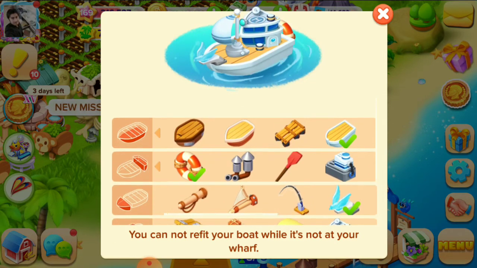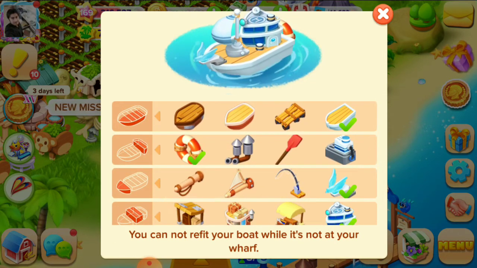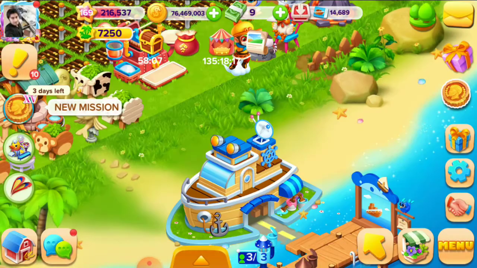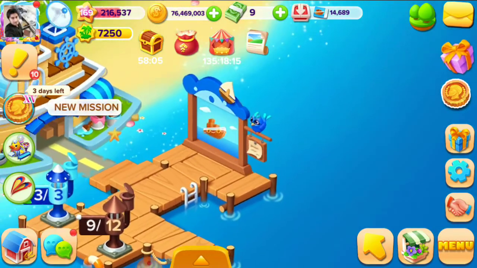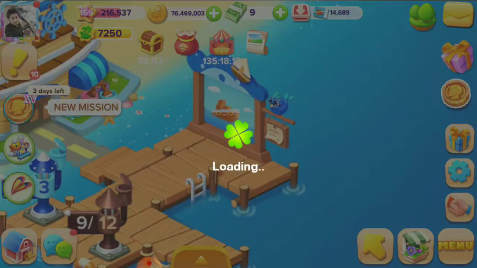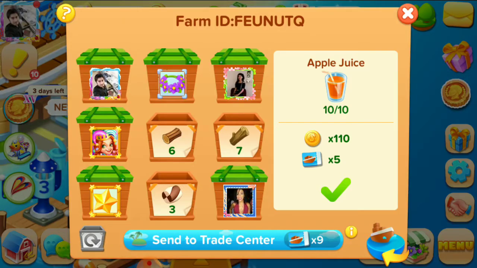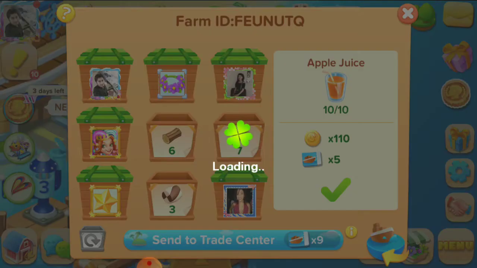Which is the missing item? And our boat will be here. Click and tap here. This is our boat. We are calling our boat. Tap here on the arrow.